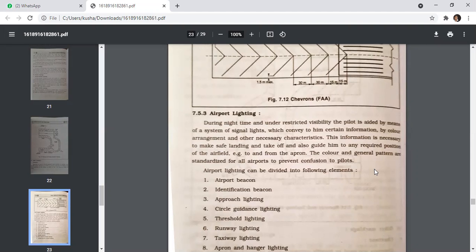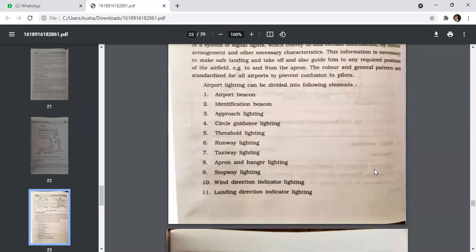Airport lighting can be divided into the following elements. First is the airport beacon. Second is the identification beacon. Third is the approach lighting. Fourth is the circle guidance lighting. Fifth is threshold lighting. Sixth is runway lighting. Seventh is taxiway lighting. Eighth is apron hangar lighting. Ninth is stopway lighting. Then wind direction indicator lighting.